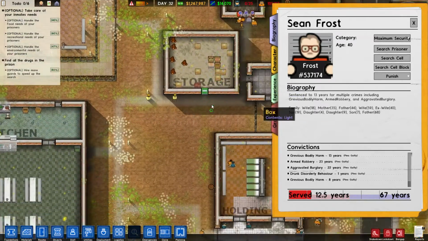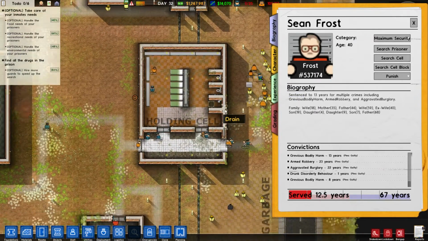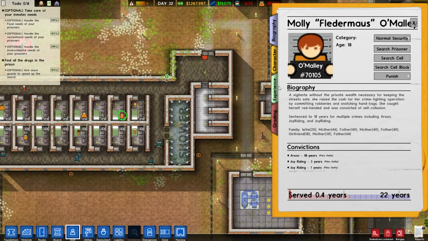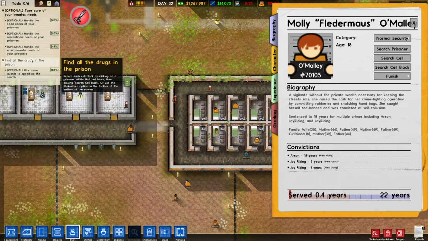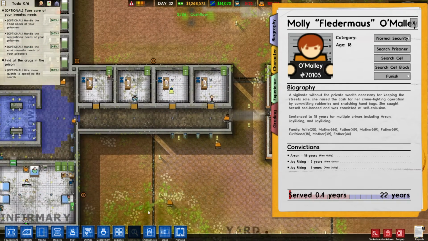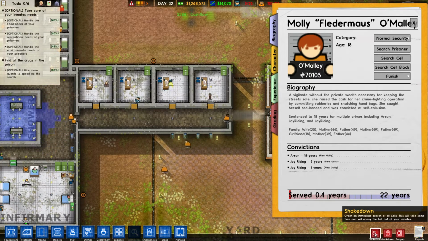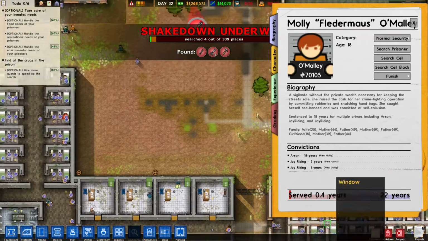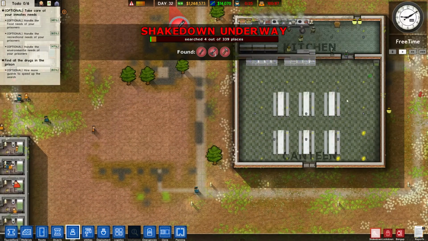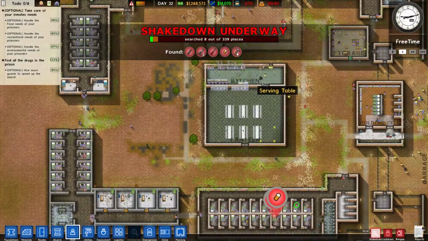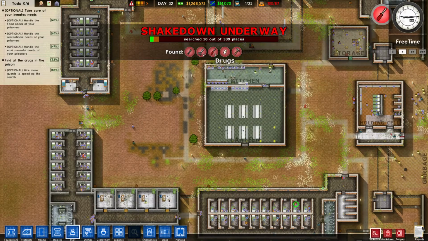We'll search this cell block. Well, this is just a holding cell. Probably don't need to search that. We'll search here. We'll search this cell block. Shakedown option in the toolbar. Where is the shake? Oh, it's over here. Shakedown. Okay, well we can do a shakedown. We will annoy people, but ultimately we got stuff to do. We got to drugs. Found some drugs.